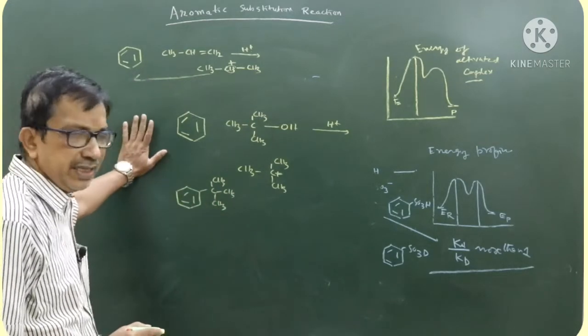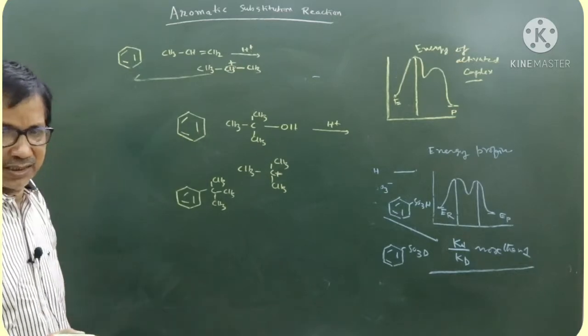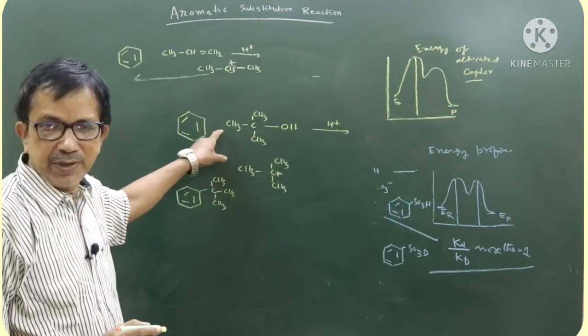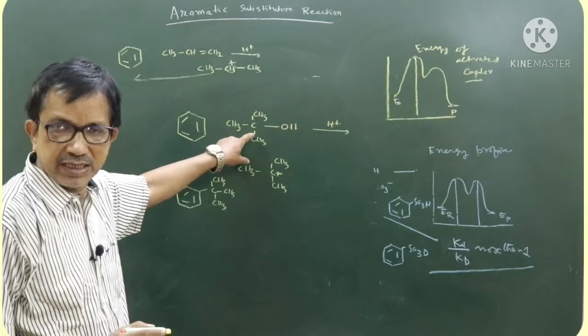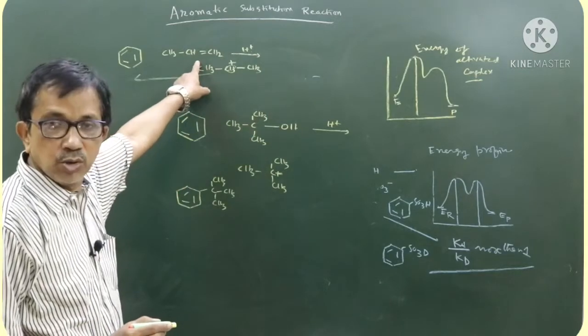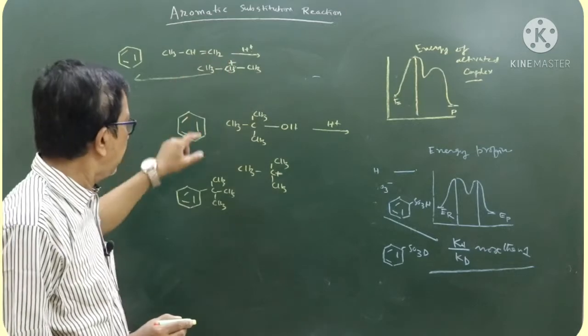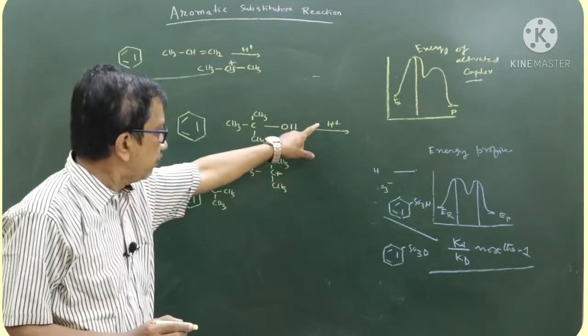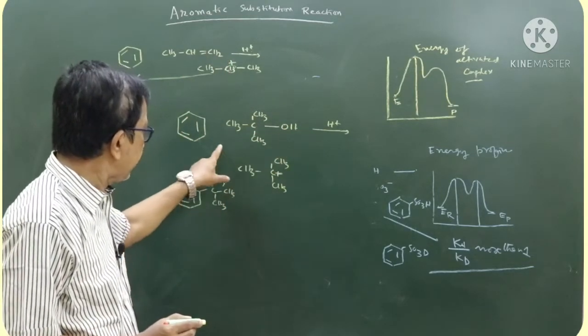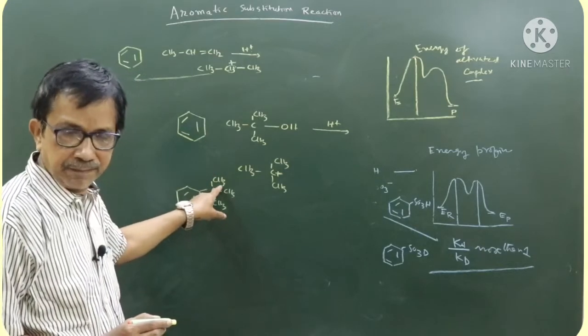This is everything about alkylation reaction. So, alkylation can be done with alkyl halide with Lewis acid, alkene with protic acid which helps to produce the carbocation, or alcohol with a protic acid also produces the alkyl substituted benzene.